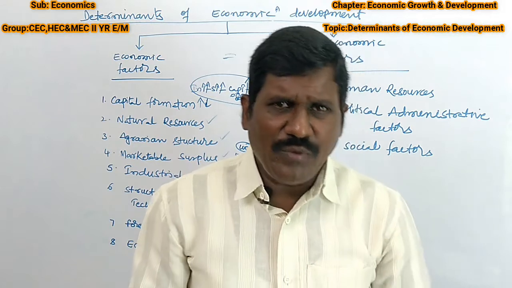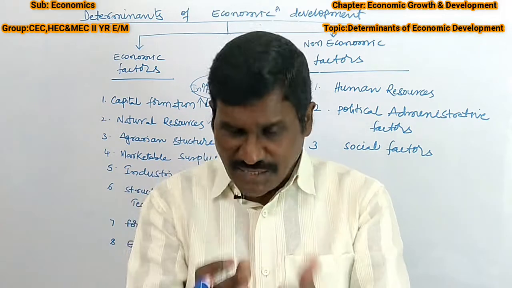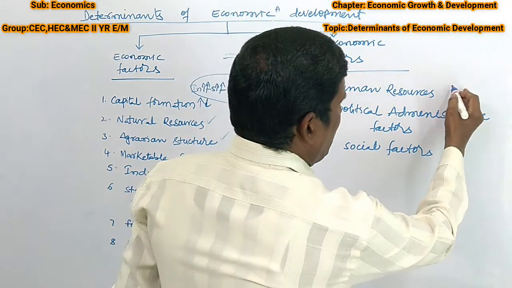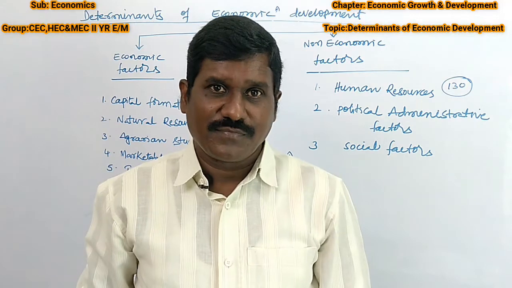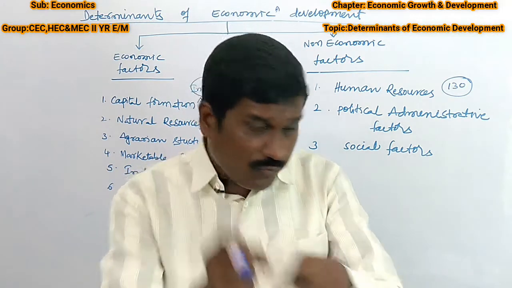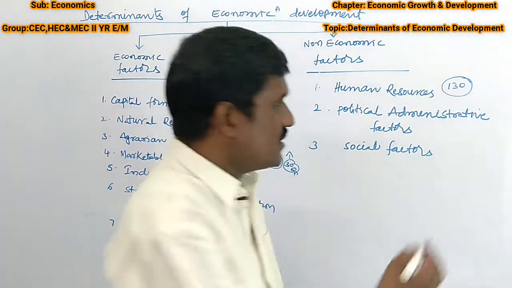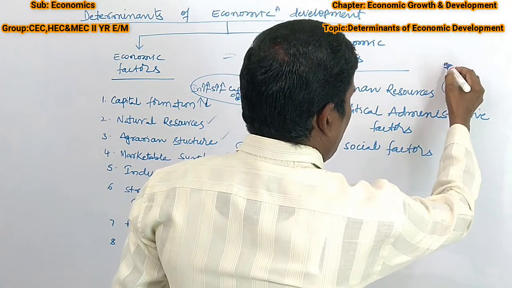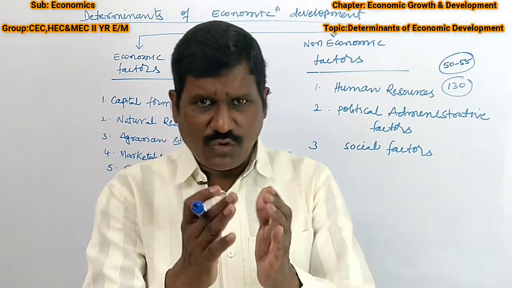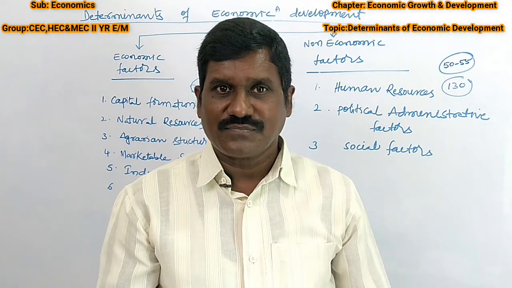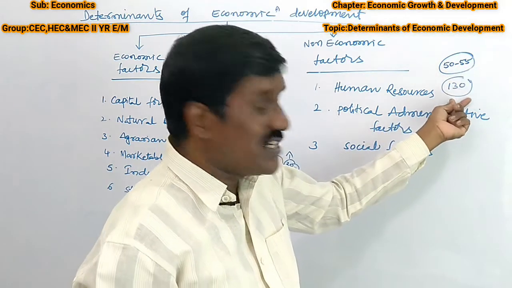The issue is not just how many people are living in our country, but how much of the total population is there. For example, 130 crores of population is there in our country. Out of 130 crores, how much workforce is there? The workforce is only 50 to 55%. Nearly half of the total population is non-workforce. Out of 100% of population, only 50% are people providing the food facilities.